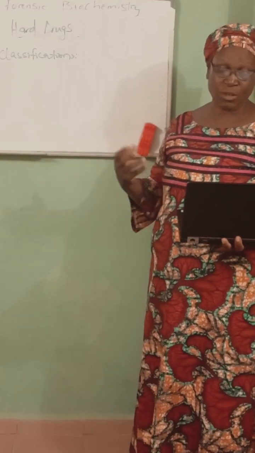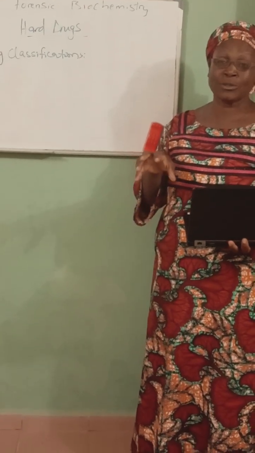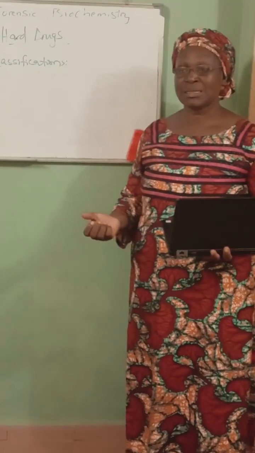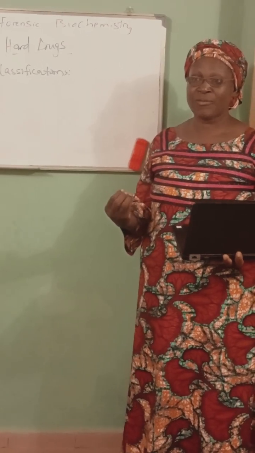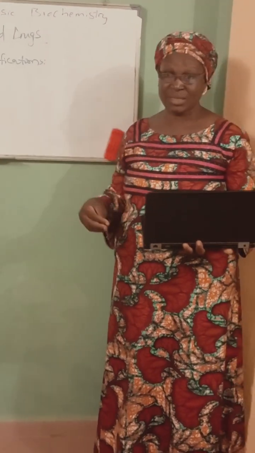Benzodiazepines are a class of drug that function by interrupting neurotransmitters. What are neurotransmitters? Neurotransmitters are fluid that fill the nerve cavities.